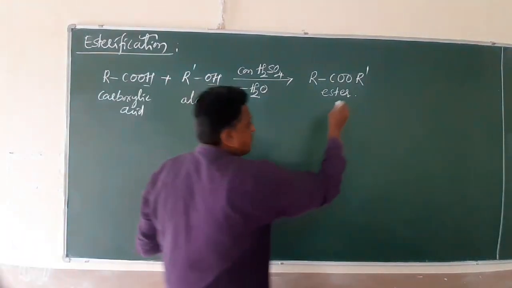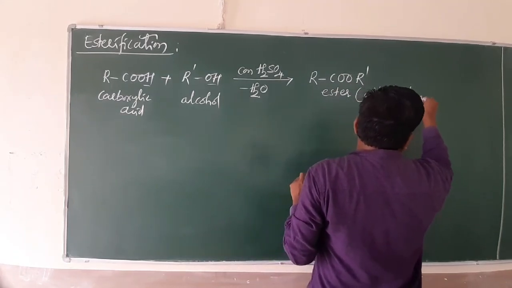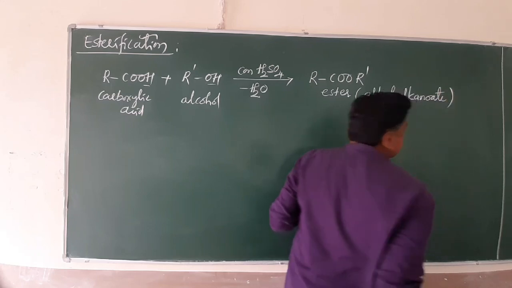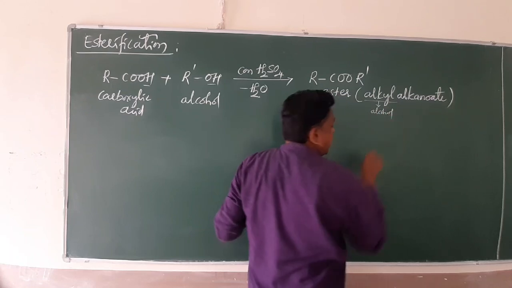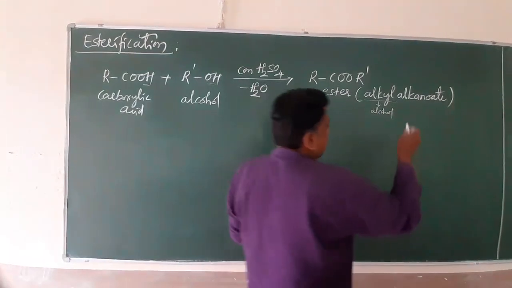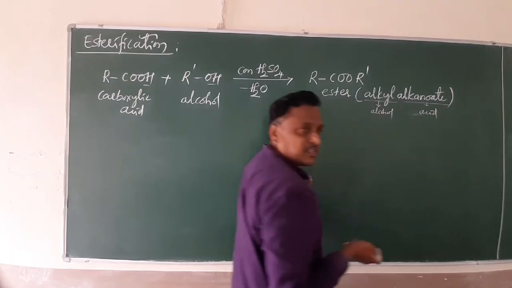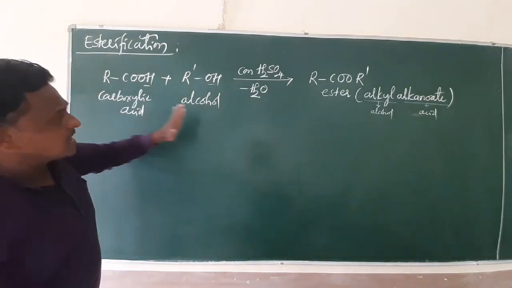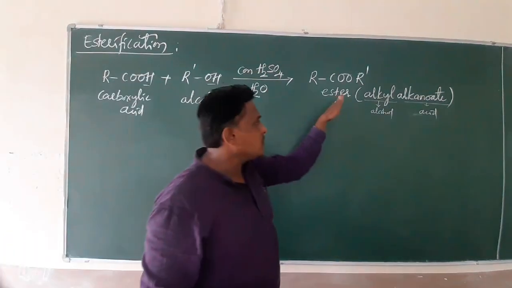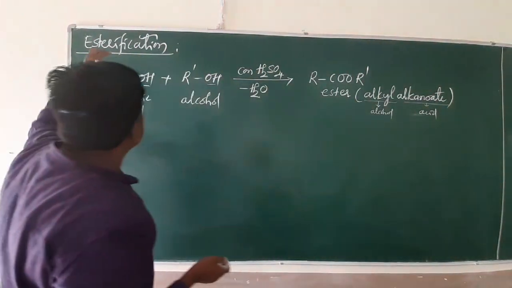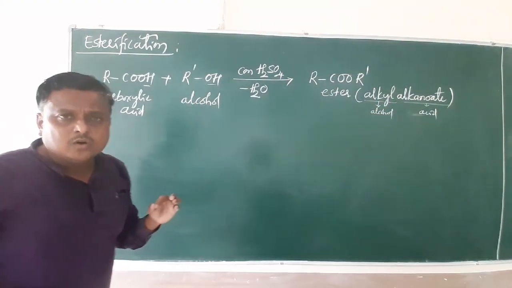The name of this compound is very important: alkyl alkanoate. The alkyl must be from the alcohol, and the alkanoate must be from the carboxylic acid. It's very simple. I repeat, when a carboxylic acid reacts with alcohol in the presence of the dehydrating agent concentrated sulfuric acid to form an ester, this process is called esterification. The common name of the ester is alkyl alkanoate.